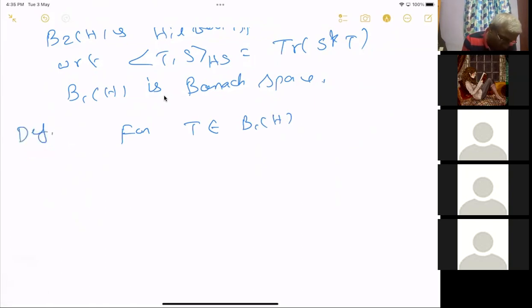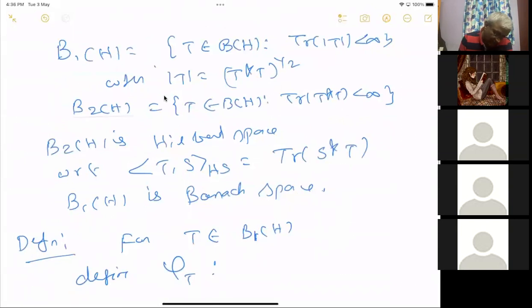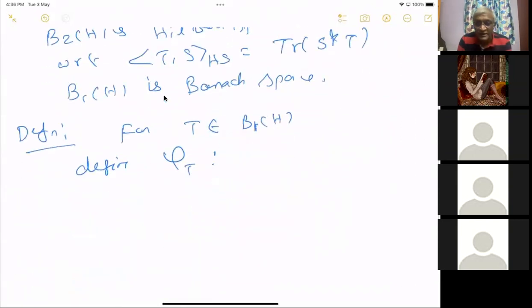Definition. For any T in B1H, which is trace class operators, define phi T from K of H to C. This is what K0 is. Usually the notation is B0 for that, but I used K, so let me continue with that.